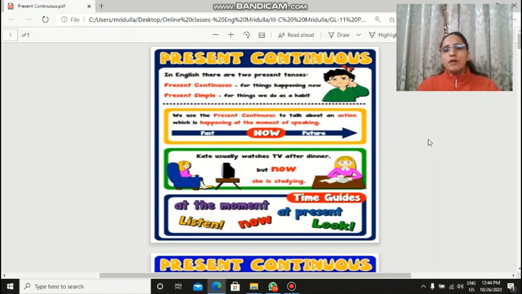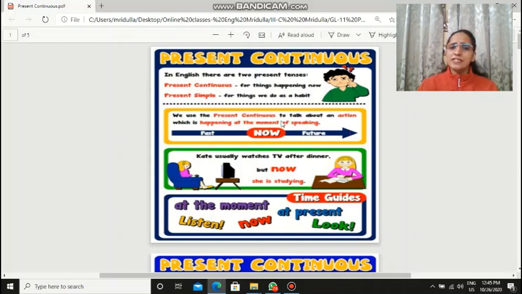Present continuous talks about actions that are being done now. The actions that are still in progress. Alright? Whereas when we talk about simple present tense, we talked about habits, some things that we do regularly, or some things that happen according to a timetable, or some universal facts, right? Those were all included in simple present tense. But when we're talking about present continuous tense, we're talking about actions that we are doing now, like I'm teaching you now, right? So that is present continuous, right?